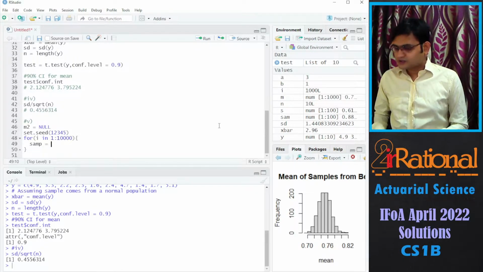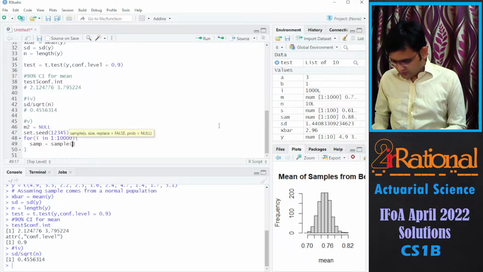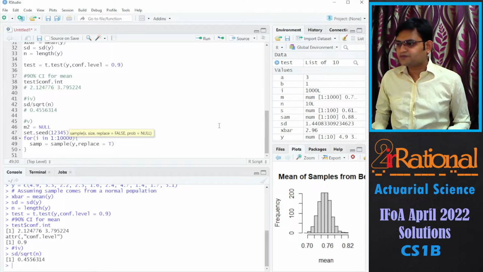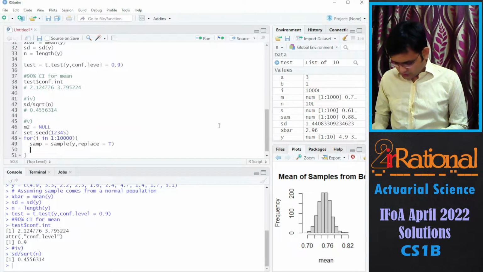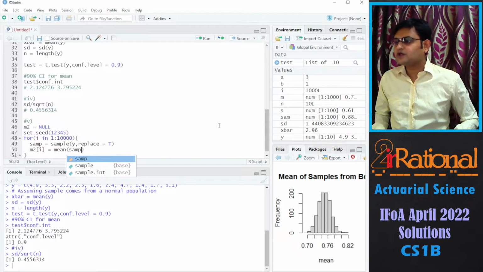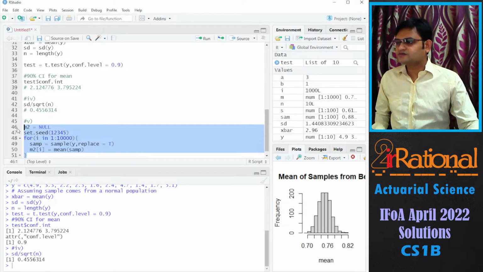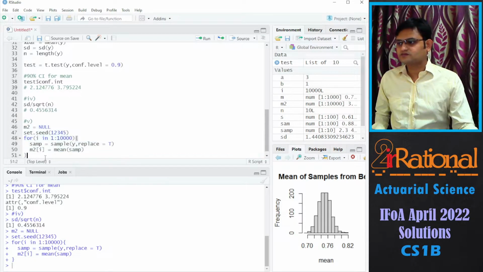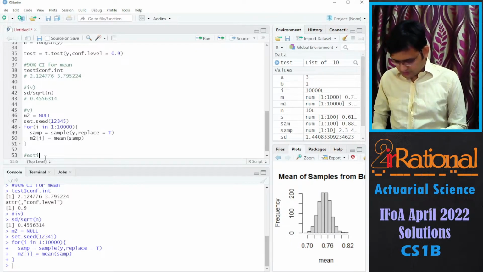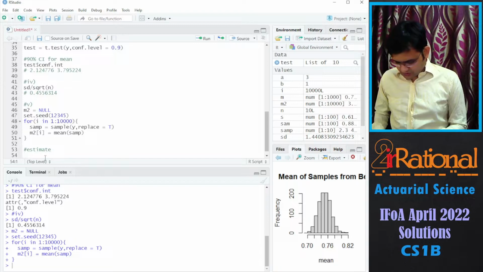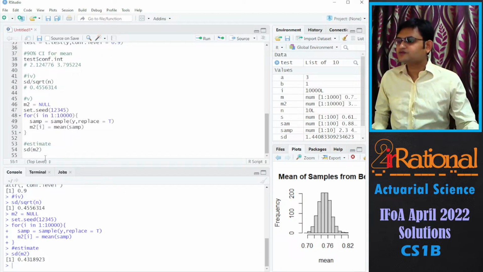I say sample must be a sample coming from y with replace TRUE, and then I will store the mean. Say M2's ith value must be equal to the mean of the sample. Let's run this. Now the estimate must be the standard deviation of these means, and it is nearly the same. Anyways, they have not asked us to comment on it.